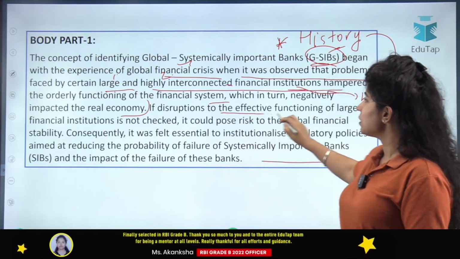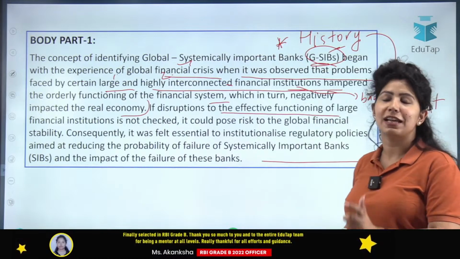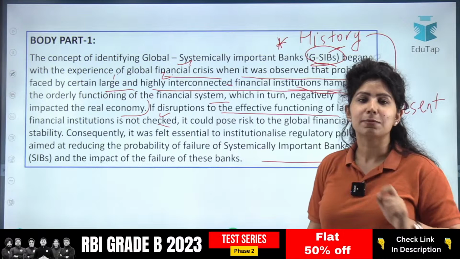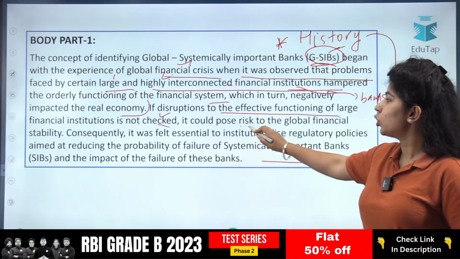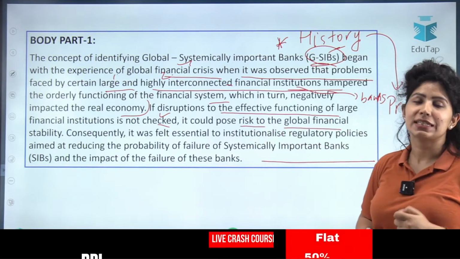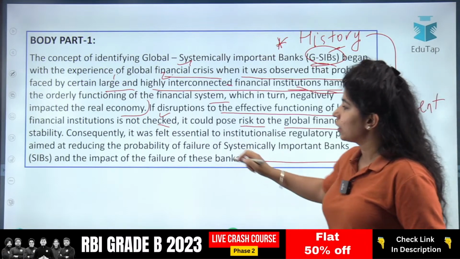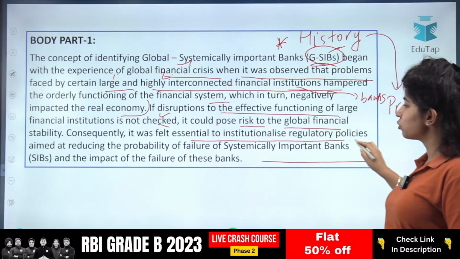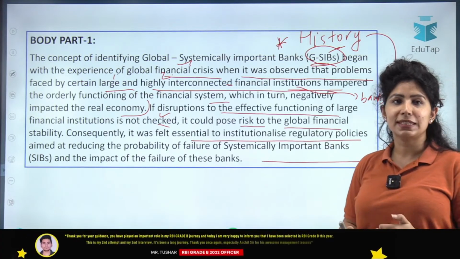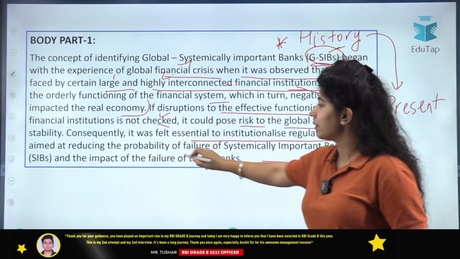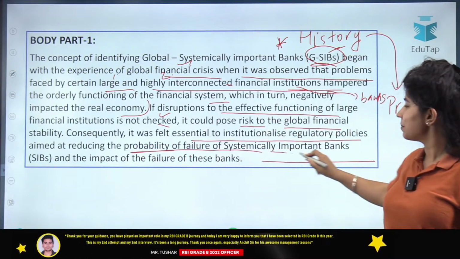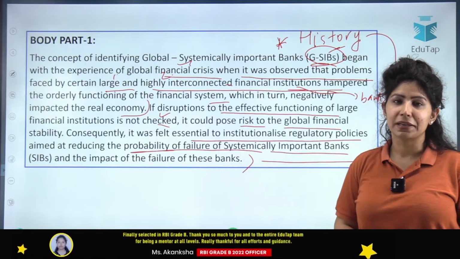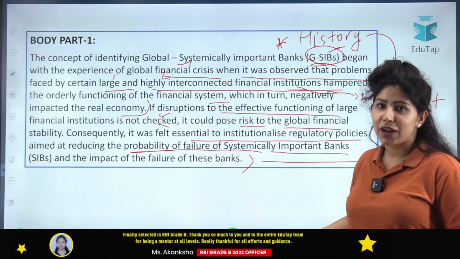So if disruptions to the effective functioning of large financial institutions are not checked, that means if the functioning of these banks is not checked, it could pose risk to global financial stability as in 2008. Consequently, it was felt essential to institutionalize regulatory policies aimed at reducing the probability of failure of systemically important banks and the impact of their failure. So there is nothing new that we are trying to say.